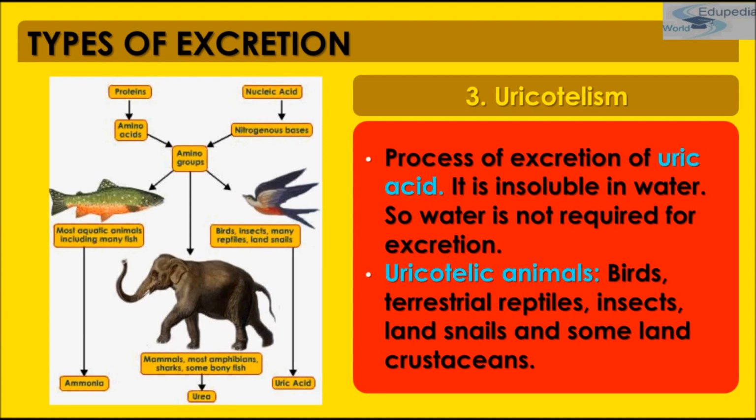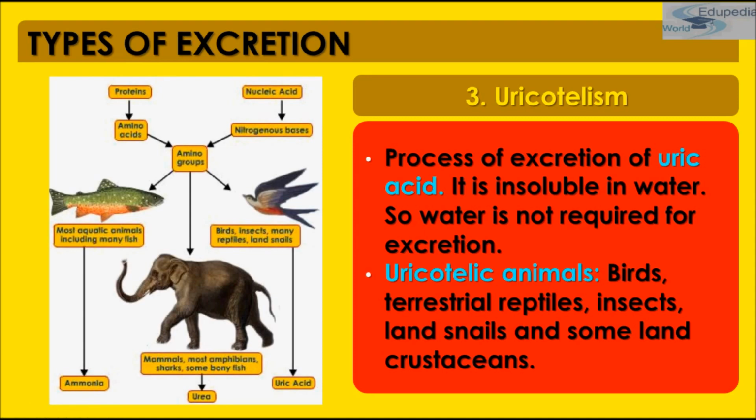Production of uric acid requires a larger amount of energy. Less quantity of water, around 10 ml per gram of uric acid, is required for the elimination of the uric acid. The animals are called uricotelic animals. For example, birds, terrestrial reptiles, insects, land snails, and some land crustaceans also.